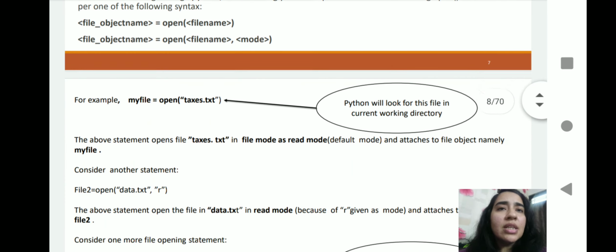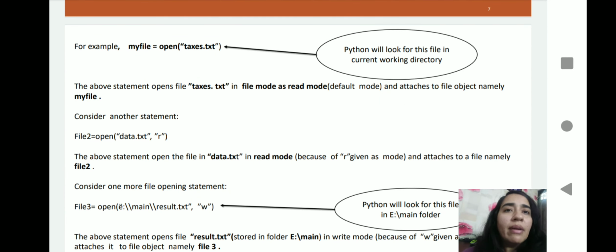Here you can see an example of how to do this. myfile is the name of the object, open is a function, and in the brackets I have written the text file name. Python will use the current working directory. If you are working in the C drive, it will look for this file in the C drive. Open means if the file exists, it will open. Otherwise, if it does not exist, it will not open, because here we haven't written the mode of the file.